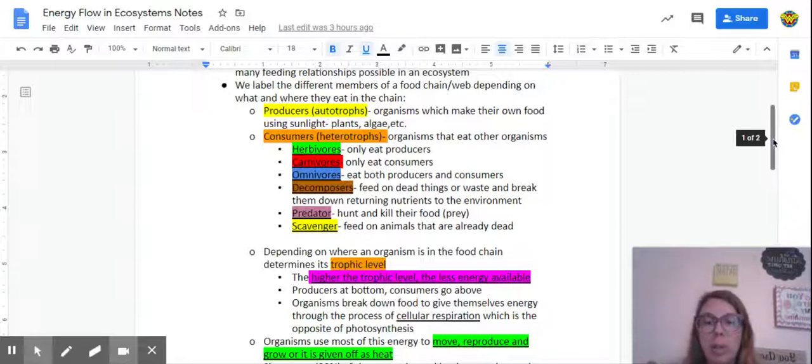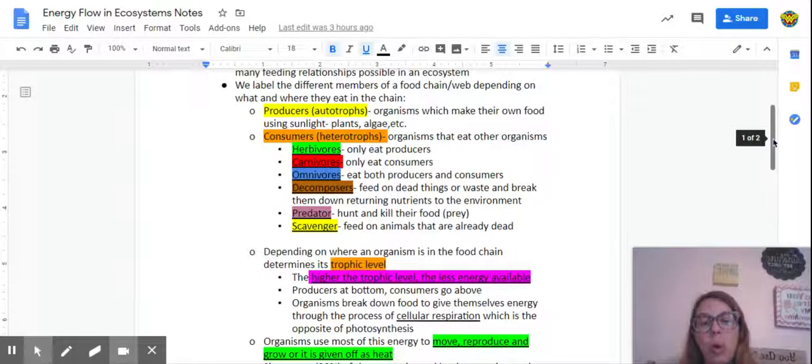We also have decomposers, which feed on dead things or waste and break them down, returning nutrients to the environment. We have predators that hunt and kill their own food, which we refer to as prey. And we have scavengers, which feed on animals that are already dead.